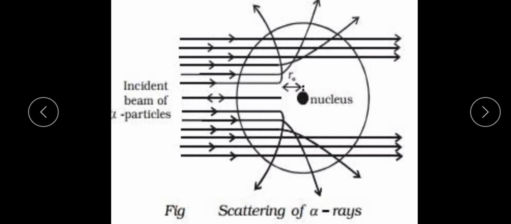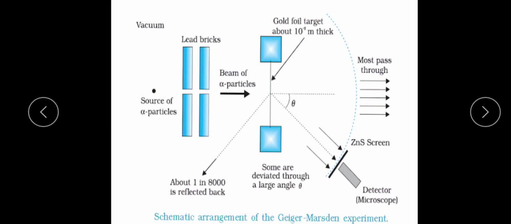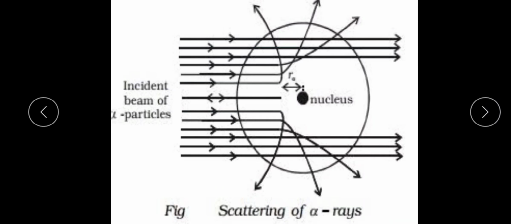About 1 in 8,000 alpha particles, one particle out of 8,000, is reflected back, scattered by more than 90 degrees. This is possible for only 1 in 8,000 particles.